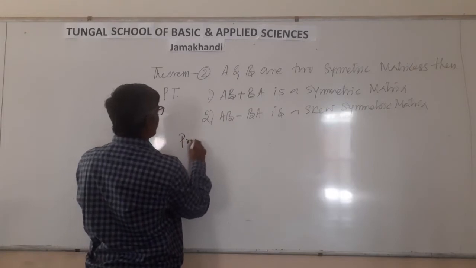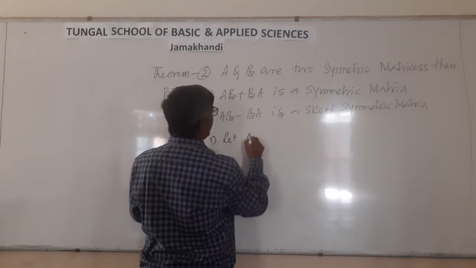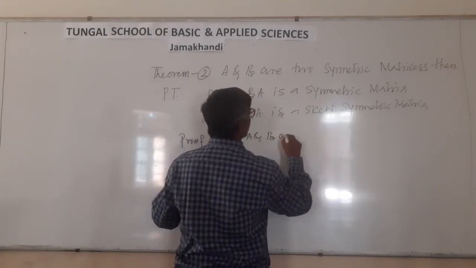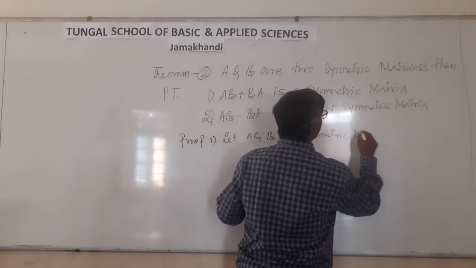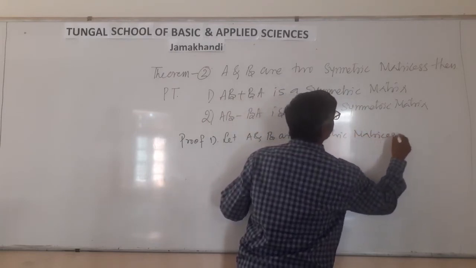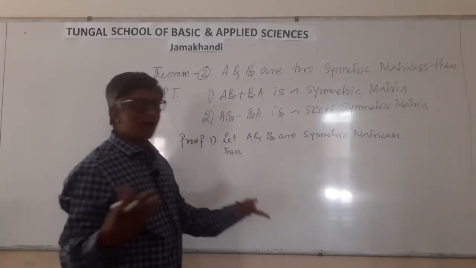Proof. Let A and B be symmetric matrices. Then A and B are symmetric matrices means what?